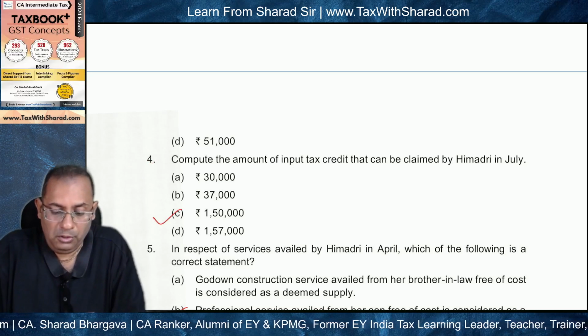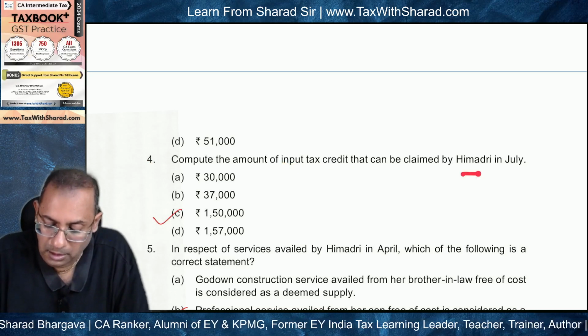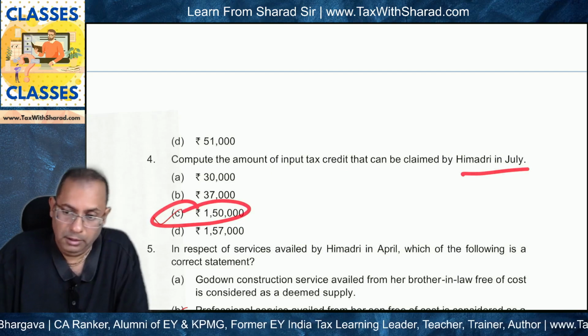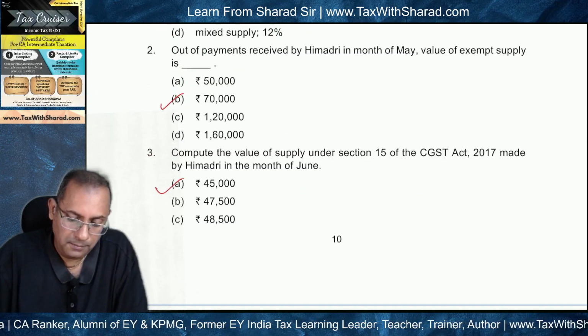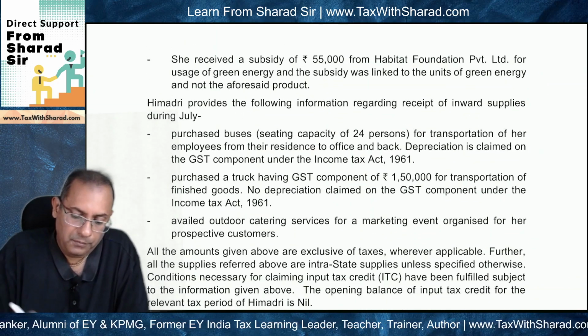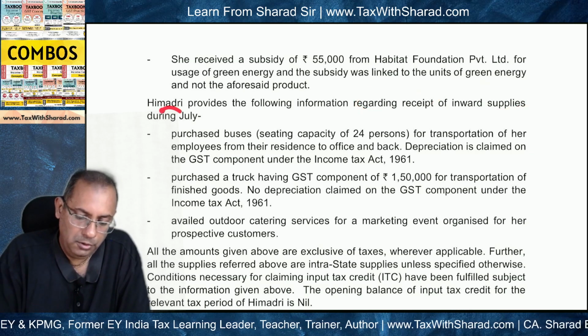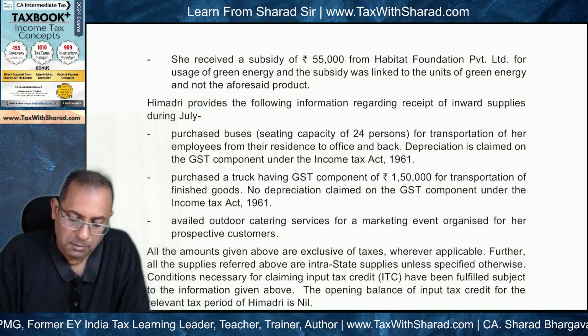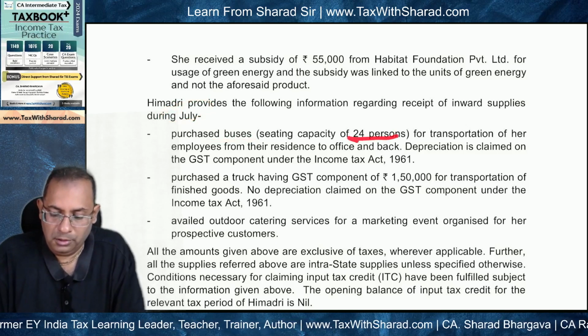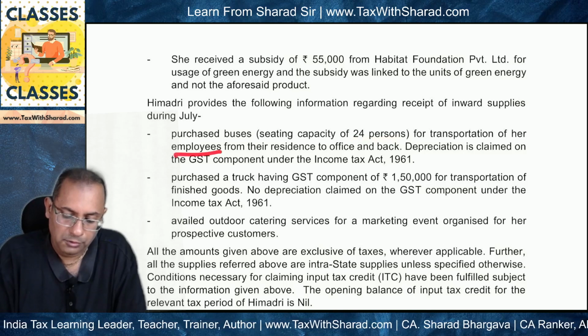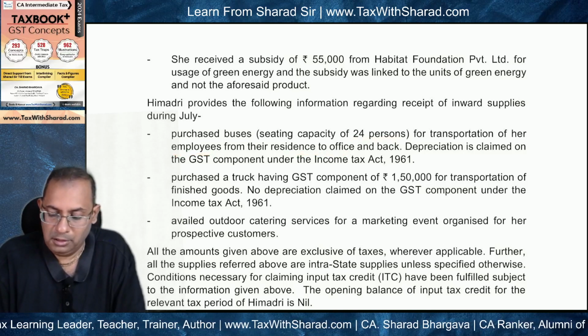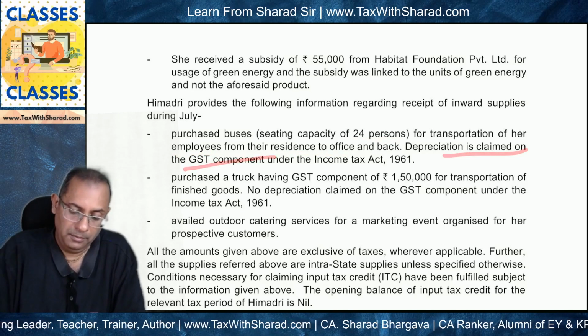Okay, last one. Compute the amount of ITC that can be claimed by Hemadri in July, and the correct answer is 1,50,000. Why is this the correct answer? In July, Hemadri provides the following information regarding receipt of inward supplies during July. Purchased buses, seating capacity of 24 persons for transportation of her employees from their residence to office and back, and depreciation is claimed on the GST component.